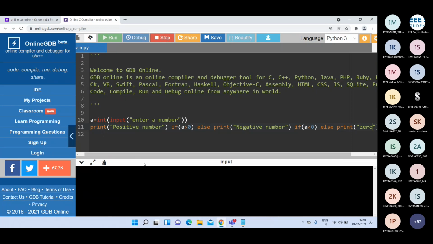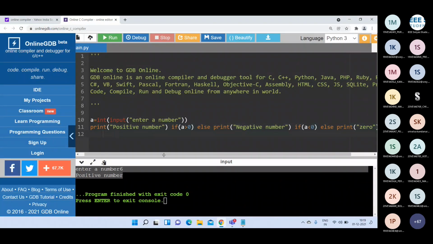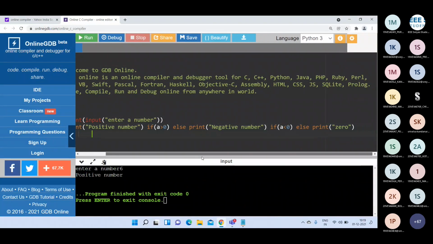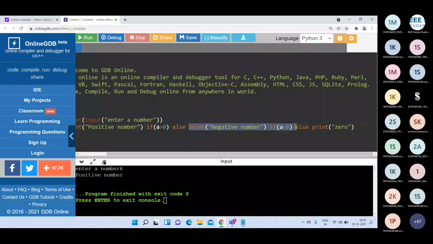So when I run this program, it is asking for enter a number. If I give 6, it is printing positive number. Okay, you can write like this also. Print positive number if a greater than 0, else print negative number if a less than 0, else print 0. However you write it, you will get the output.